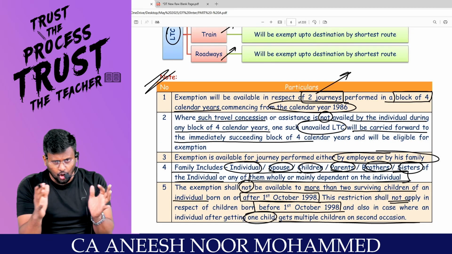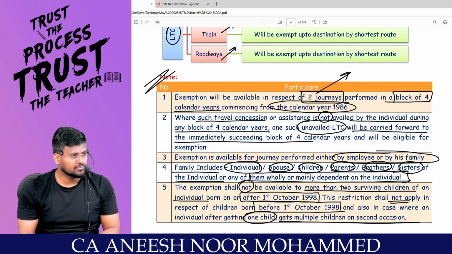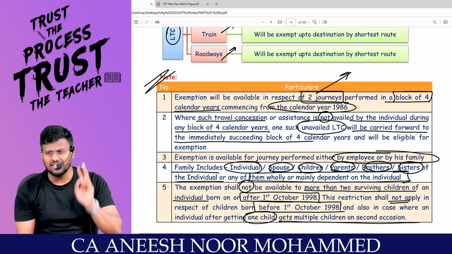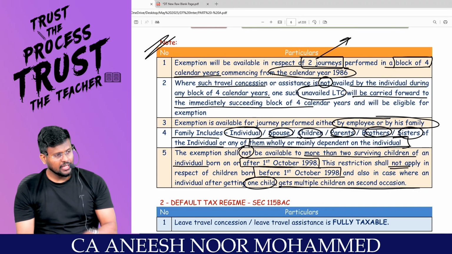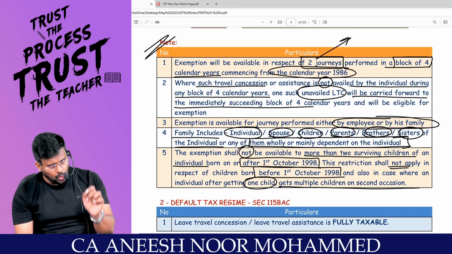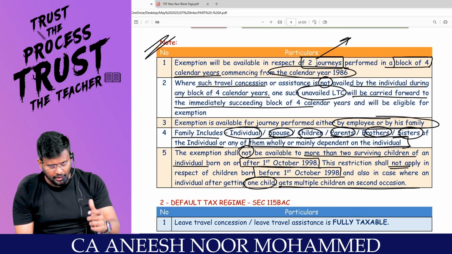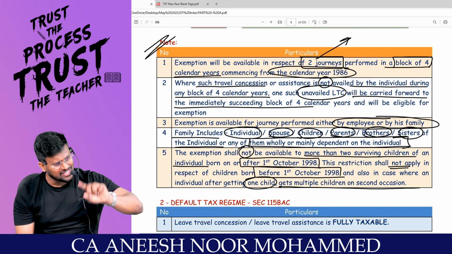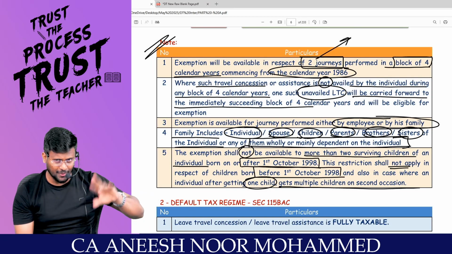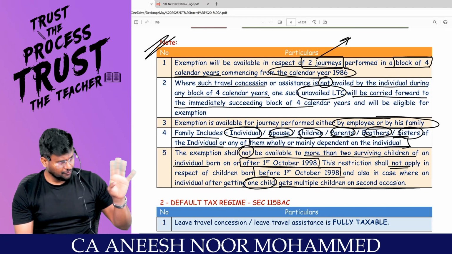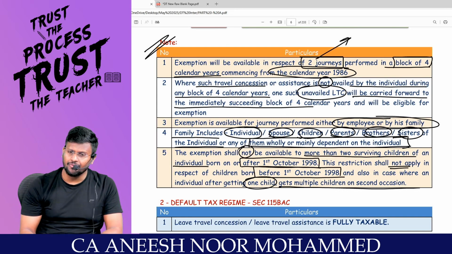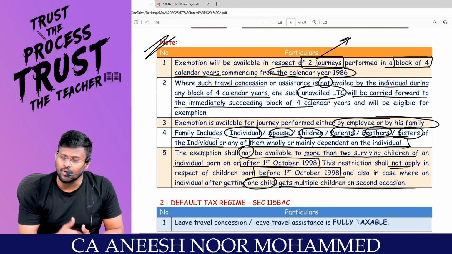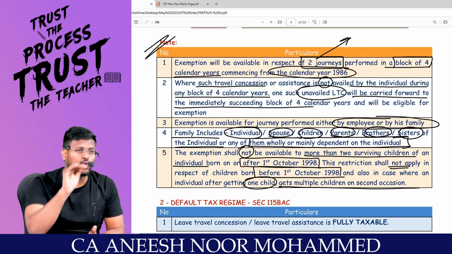For a block of 4 calendar years, 2 journeys are allowed. Are you really with me? If you are not able to go on a tour in any of the 4 years of the block, 1 such journey can be carried forward, and in the next block of 4 years, you can go for 3 tours. The question arises: who all can go on the tour? You can go, and also your family can go.